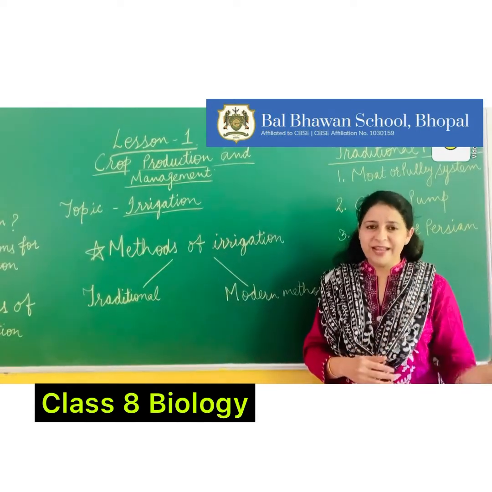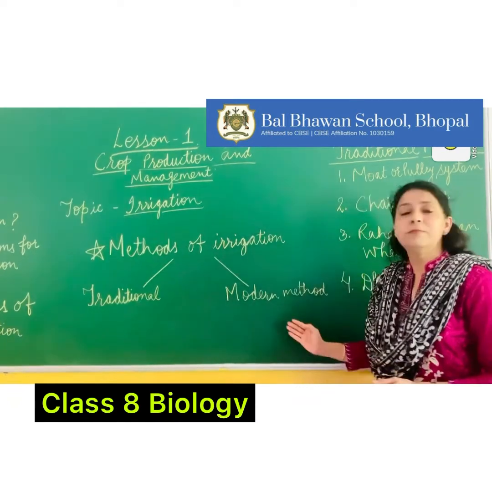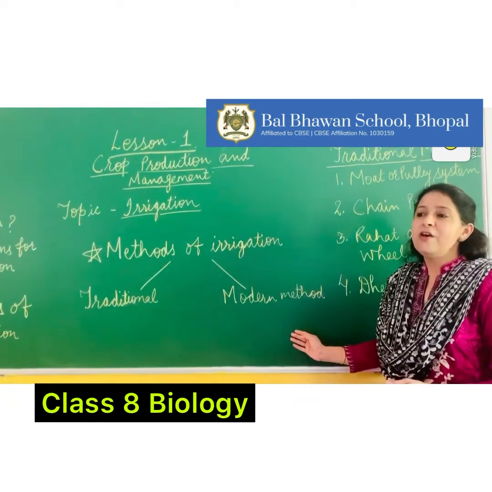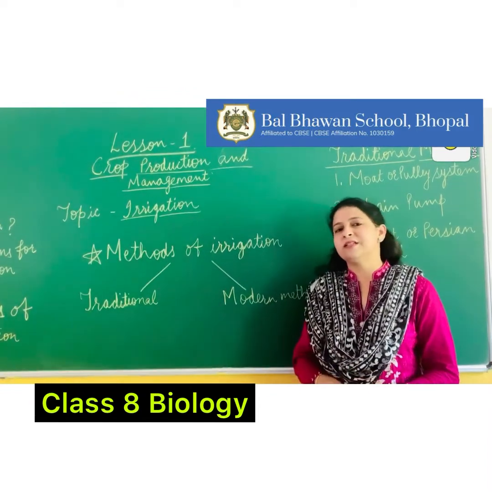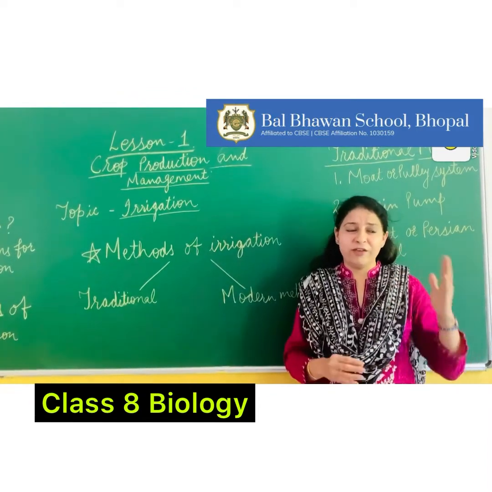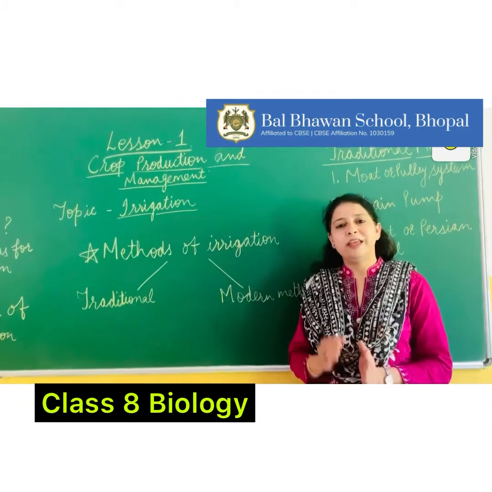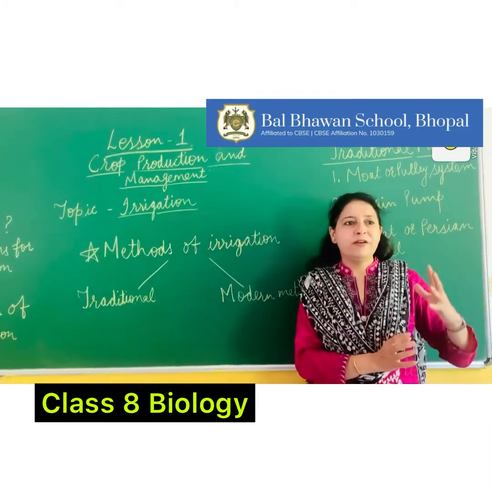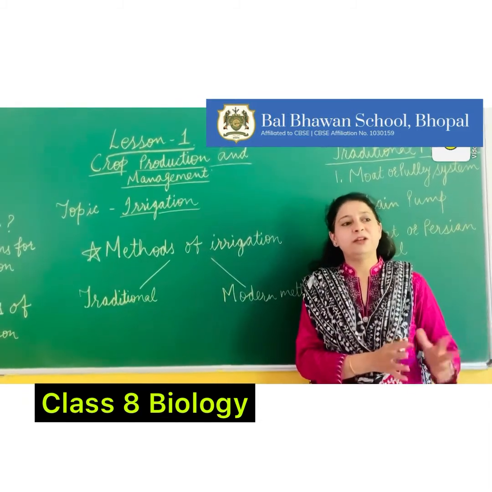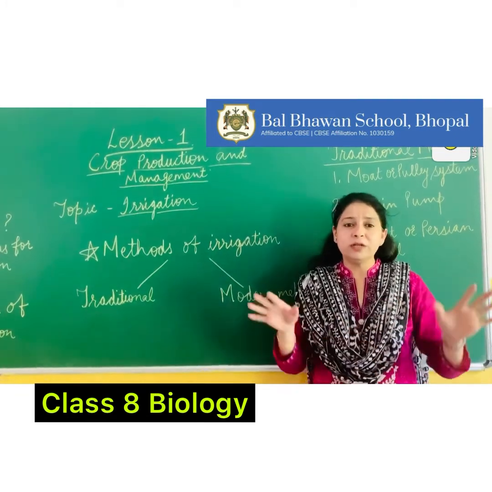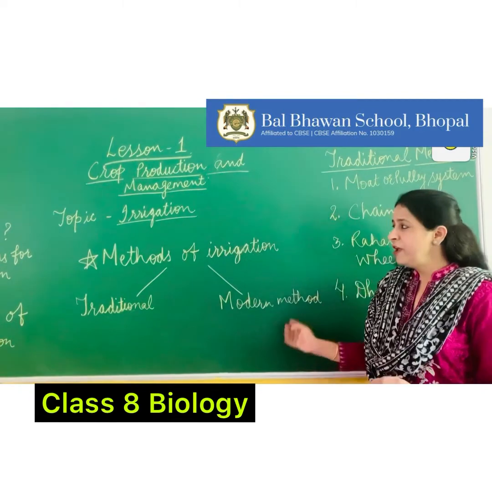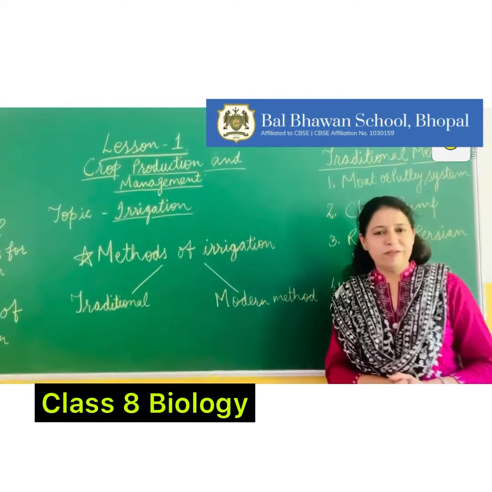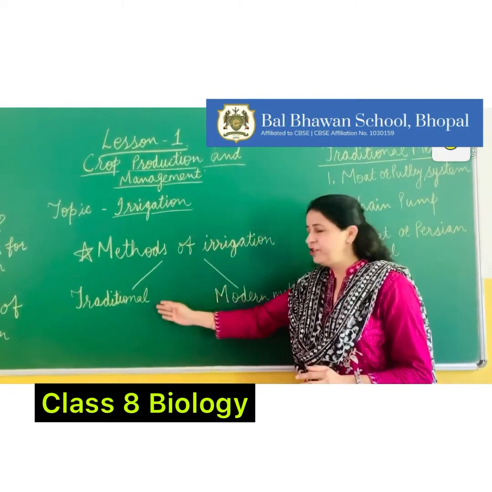So in our next class we will study some modern methods of irrigation, which include the drip system of irrigation and the sprinkler system of irrigation. They are very efficient and they supply the water in a very precise manner to all the crop fields. Equal distribution of water can be done with the help of modern methods of irrigation. So I hope you all have understood the traditional methods of irrigation.